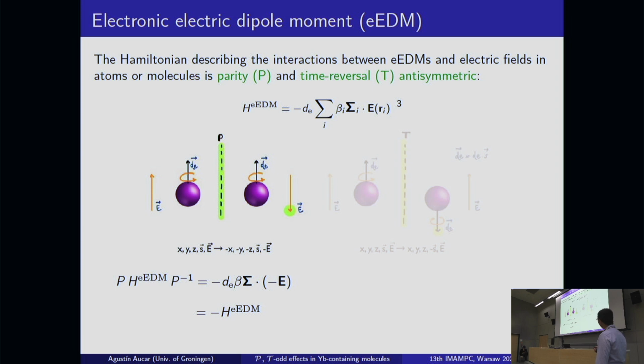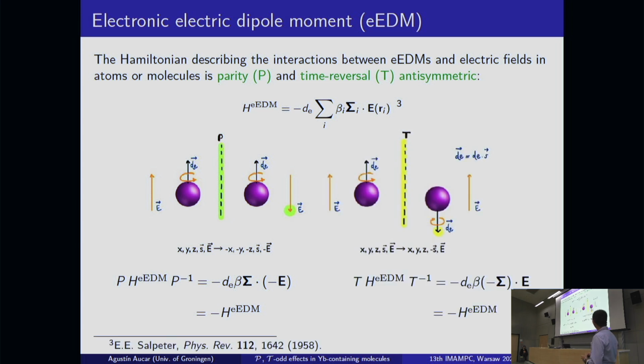So schematically, we can see that if we apply the parity operation in this interaction, the direction of the electric field is reversed, and the direction of the spin of the electron is the same. So the parity operator and the eEDM Hamiltonian anti-commute, which means that, of course, the eEDM Hamiltonian is a parity antisymmetric operator. And we can do something similar with the time reversal operation.